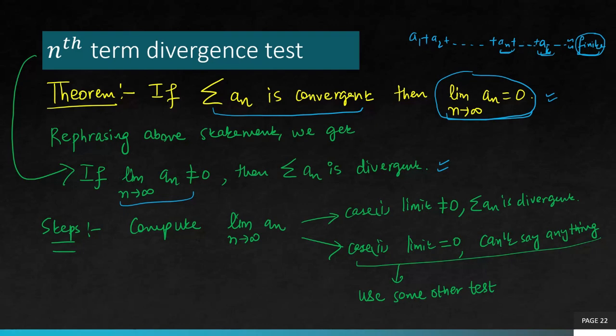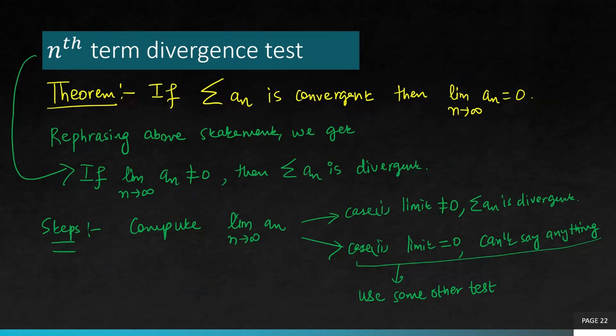And let me tell you something more about this test: this is a universal test. That means it can be applied to any series type, no matter what type it is. It's not specific to any category. So you can basically use it as the very first step. Whenever you are given a series, always think, okay, can I use the nth term test? Because this will eliminate the possibility of needing some more complex tests. Sometimes our answers are simply found by the nth term test. So that's what you have to practice now.